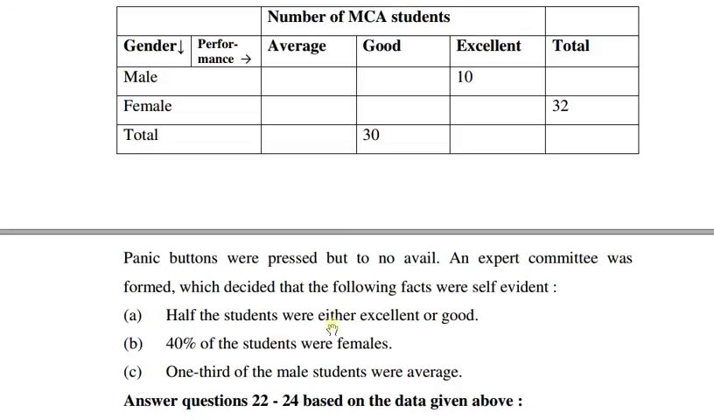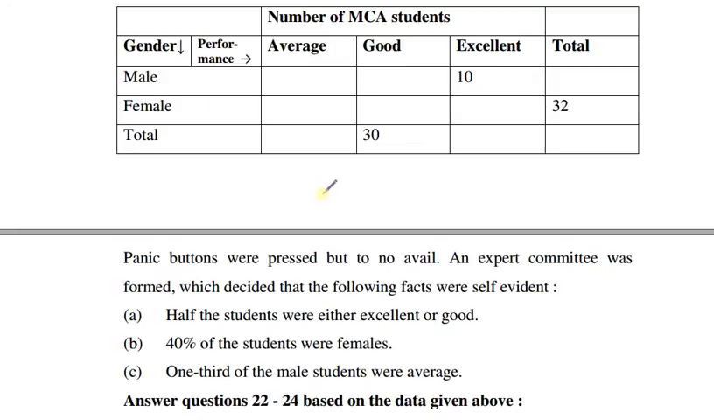So these statements are given. With the help of these statements, we will try to find out the rest of the data. Half the students were either excellent or good. 40% of the students were female. One third of the male students were average. It is given that 40% of the students were female.